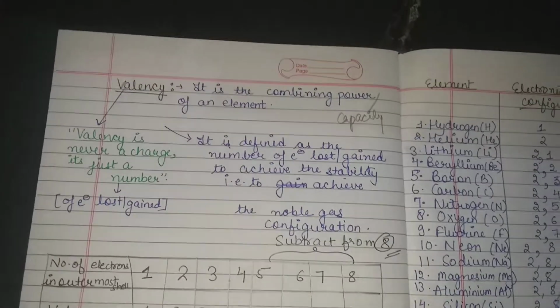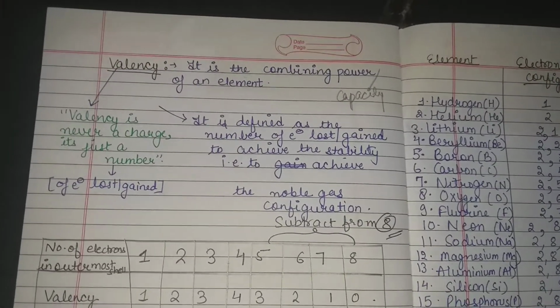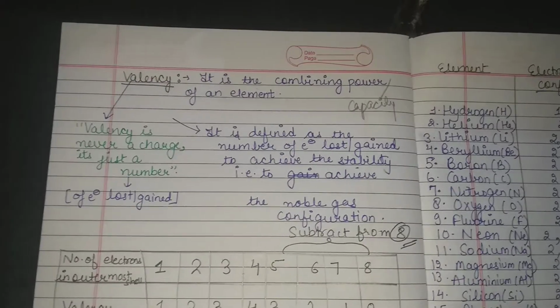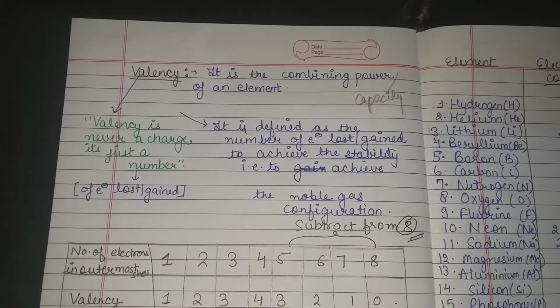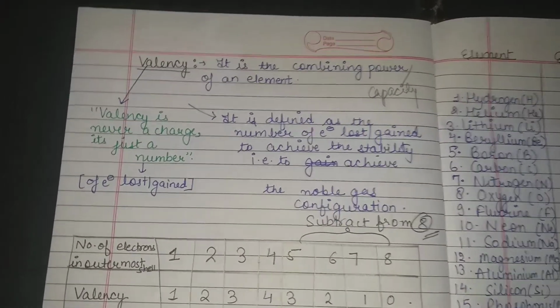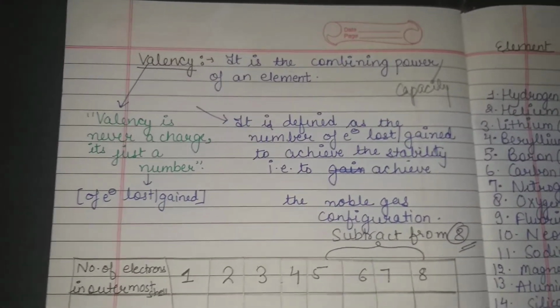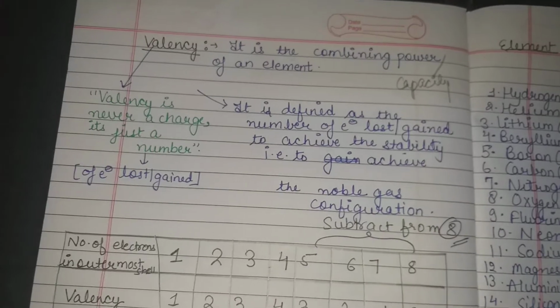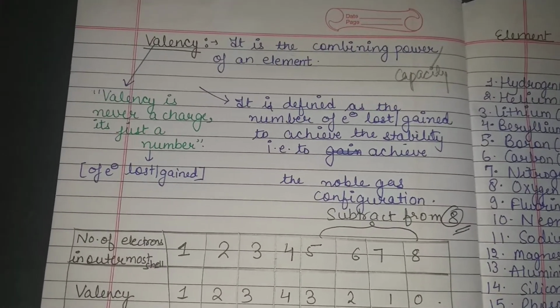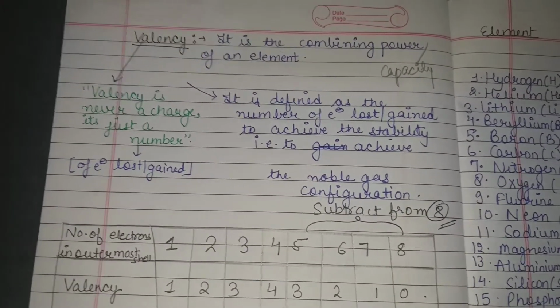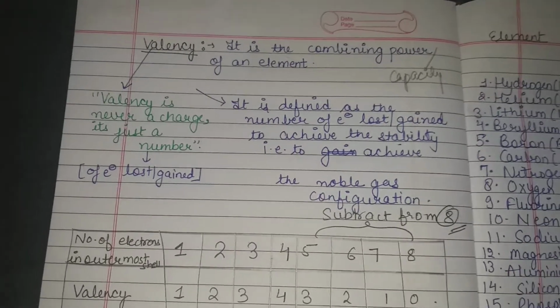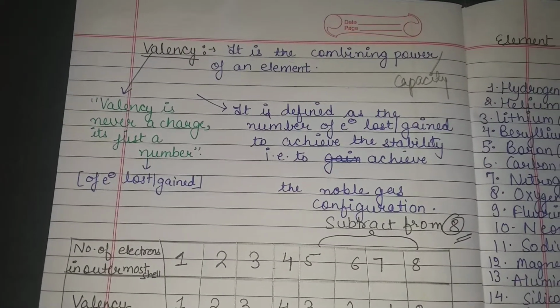Hello students, today we are going to discuss the term valency. So basically valency is generally known as the combining power or combining capacity of an element. Right, basically if I say valency, valency is generally a number. It's never a charge, it's always a number of electrons lost or gained, right?